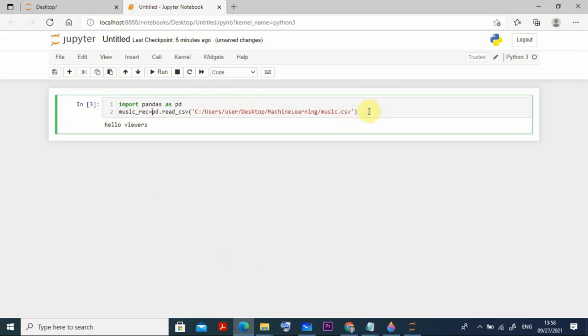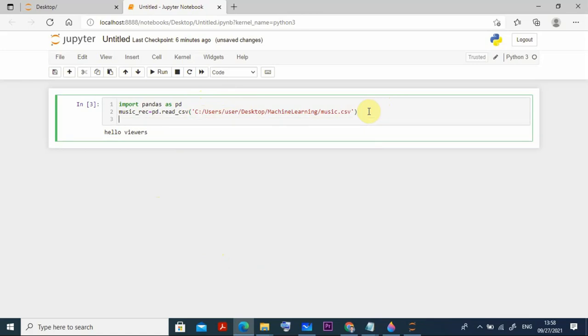Suppose I want to check the data. How to do it? You just type music underscore recommendation, music shift underscore REC. Okay, this recommendation, suppose I want to run. How do you run it? I told you that you press Control Enter and you can run it. Just I press Control Enter.